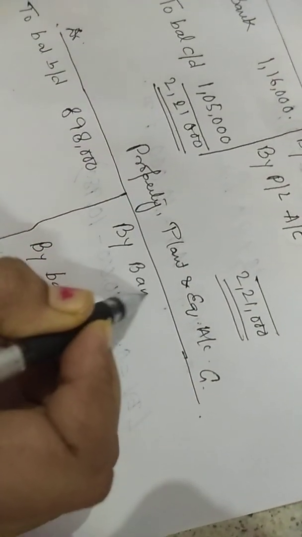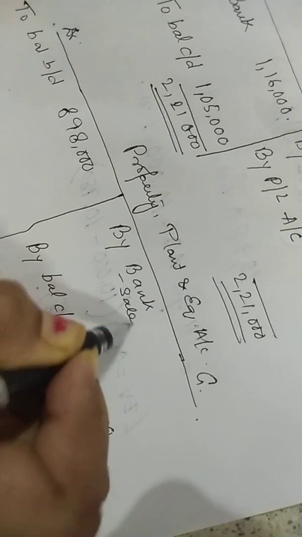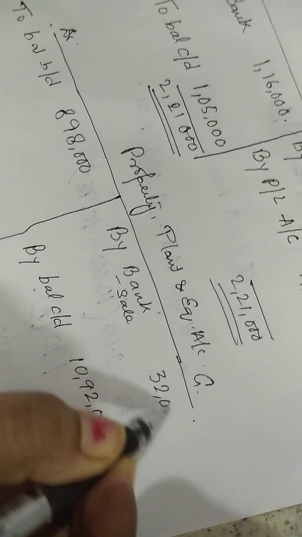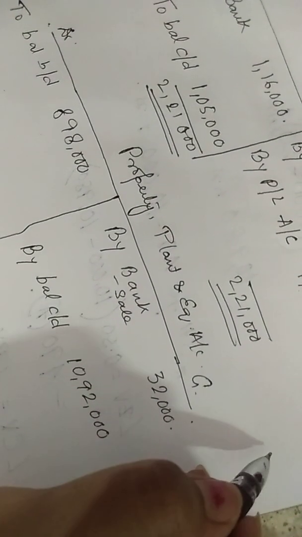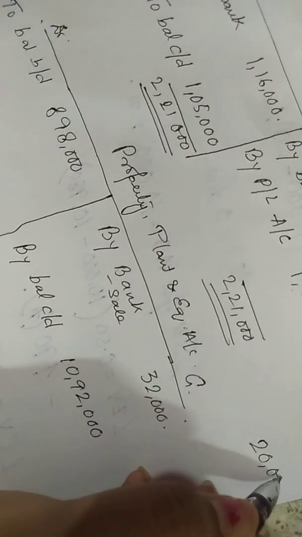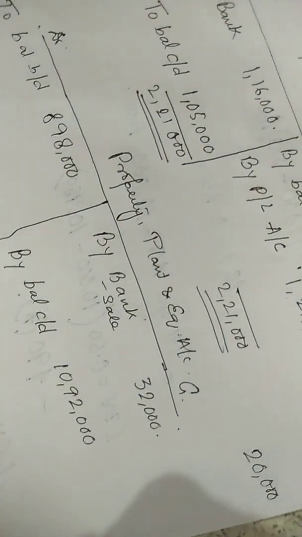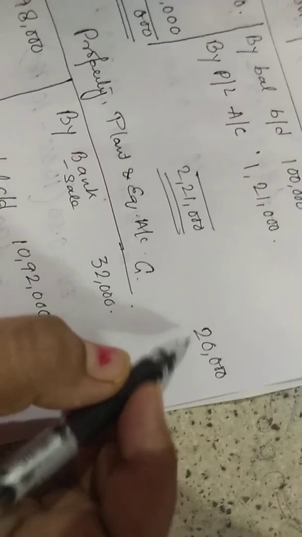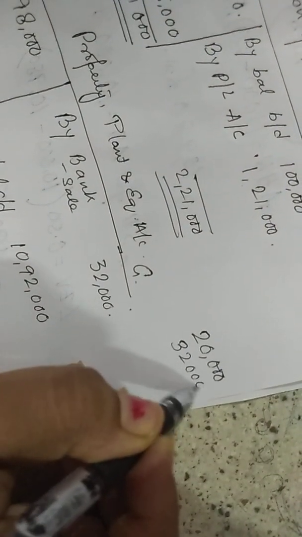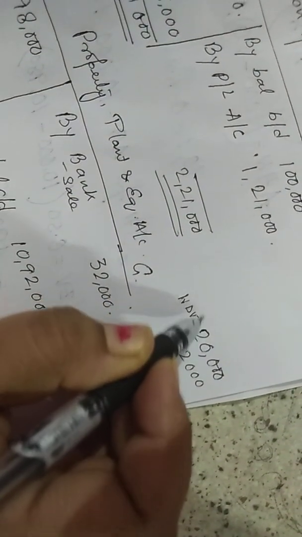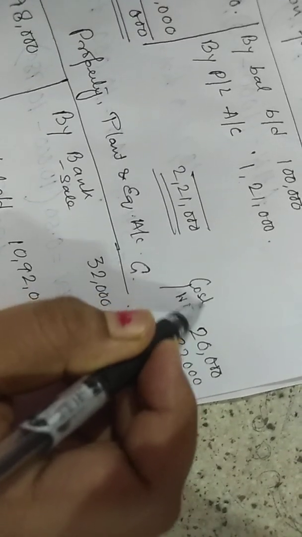Sold. So by sale 32,000. WDV of which was 20,000. That means a plant of 20,000, okay, a plant of 20,000 I sold for 32,000, right? WDV, that WDV means my cost was 20,000.